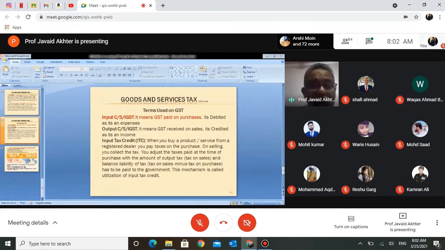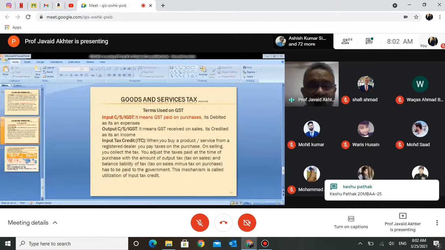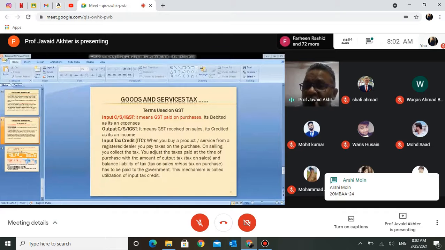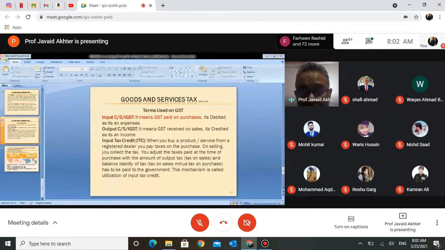See, the transaction can take place: a person sitting in UP selling goods in UP, or a businessman sitting in Bihar selling goods in Bihar, or any state, Bihar, Tamil Nadu, Karnataka, Kerala. Alternatively, someone sitting in Kerala and selling goods and services in UP. So it becomes a case of interstate goods and services tax. Now, how is this to be taxed?